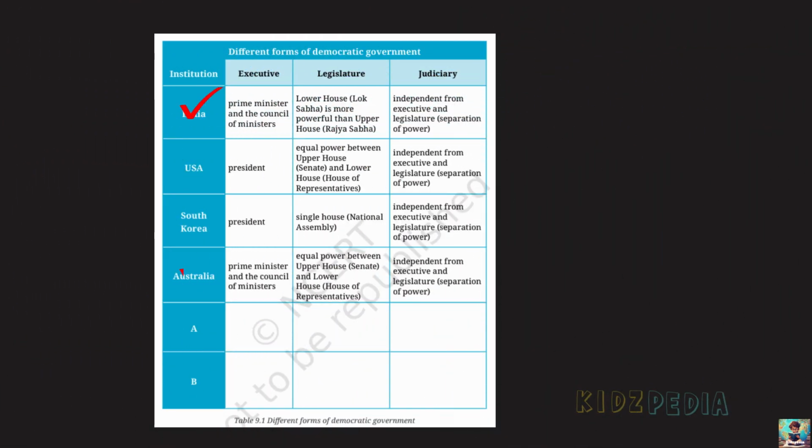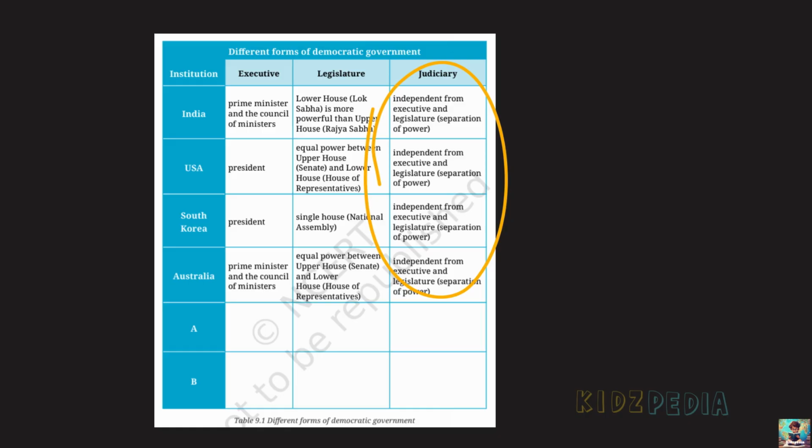So, in India and Australia, the executive consists of the Prime Minister and the Council of Ministers. In the USA and South Korea, the executive is the President. So, we can understand that different countries have different types of executive. India, USA and Australia have two houses, while South Korea has only one house, which is called the National Assembly. We can see that in all four countries, the judiciary is independent. It works separately from the executive and the legislature.